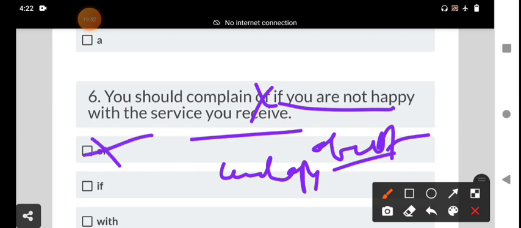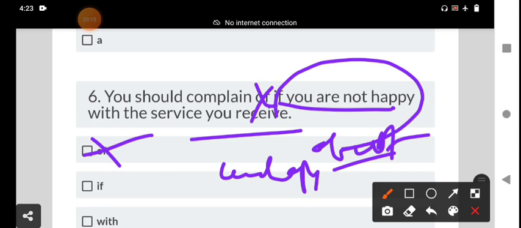You should complain if you are not happy with the service you receive. If there is no if clause or conditional clause, any clause, we should use complain of. When do we use complain of? Complain of somebody, complain to the principal. People are complaining of poor delivery.